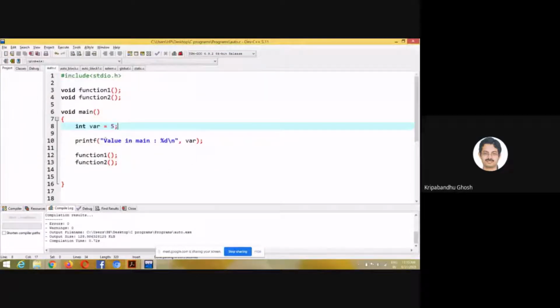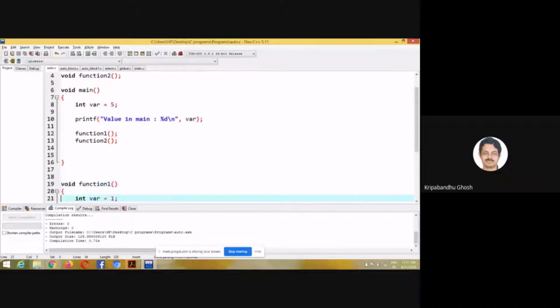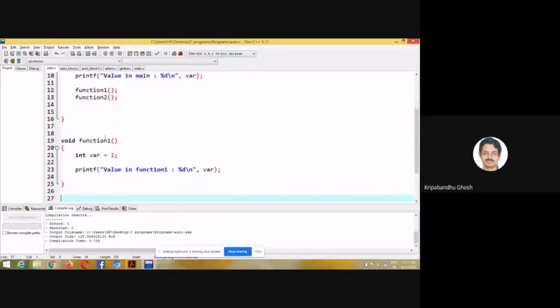So this is an integer type variable initialized to 5, and I'm printing its value here, right? So it will access this particular variable, and I have written two more functions. Apart from main, there are two more functions. It doesn't take any argument, and it doesn't return any value.